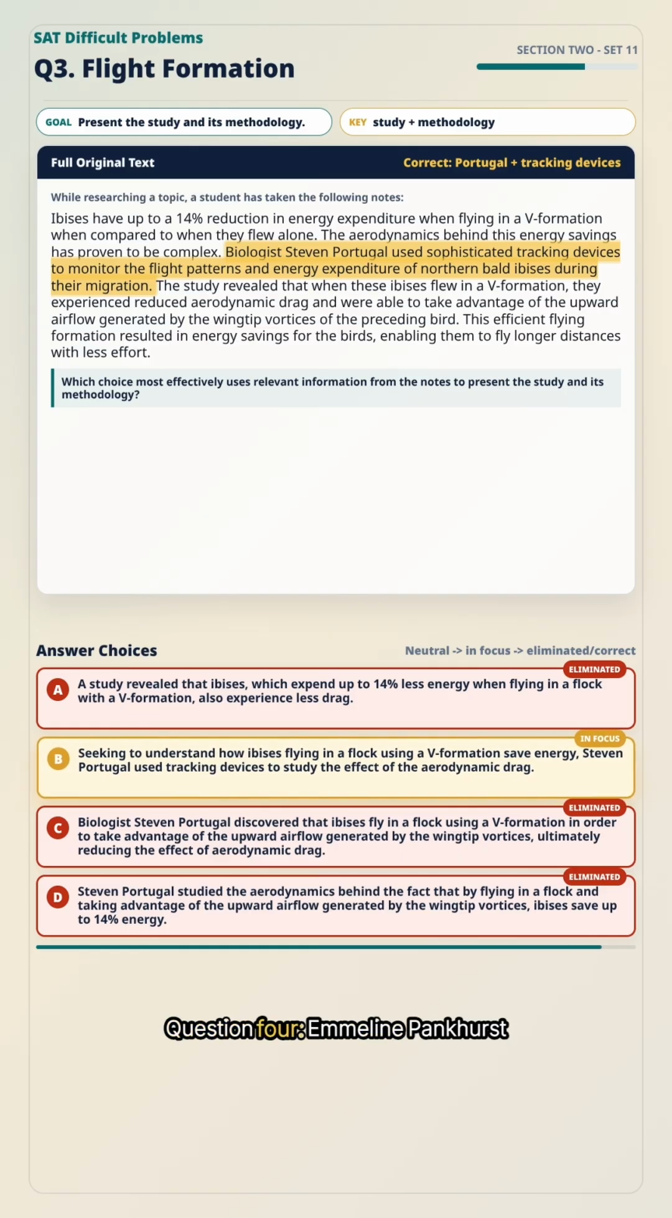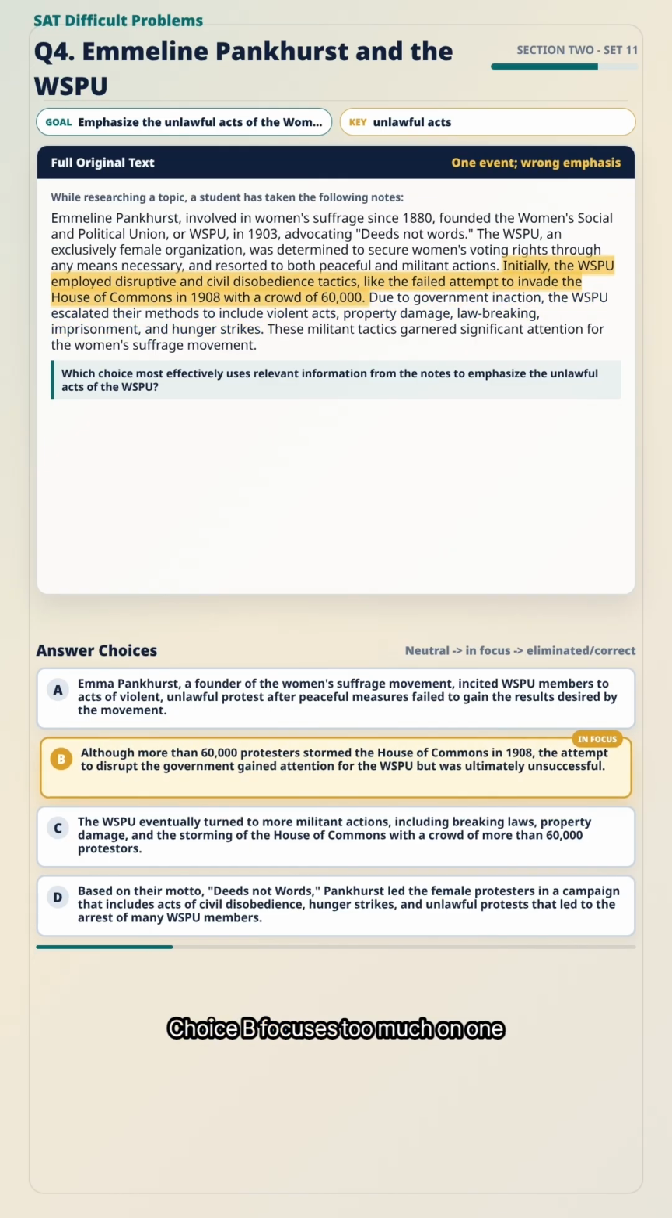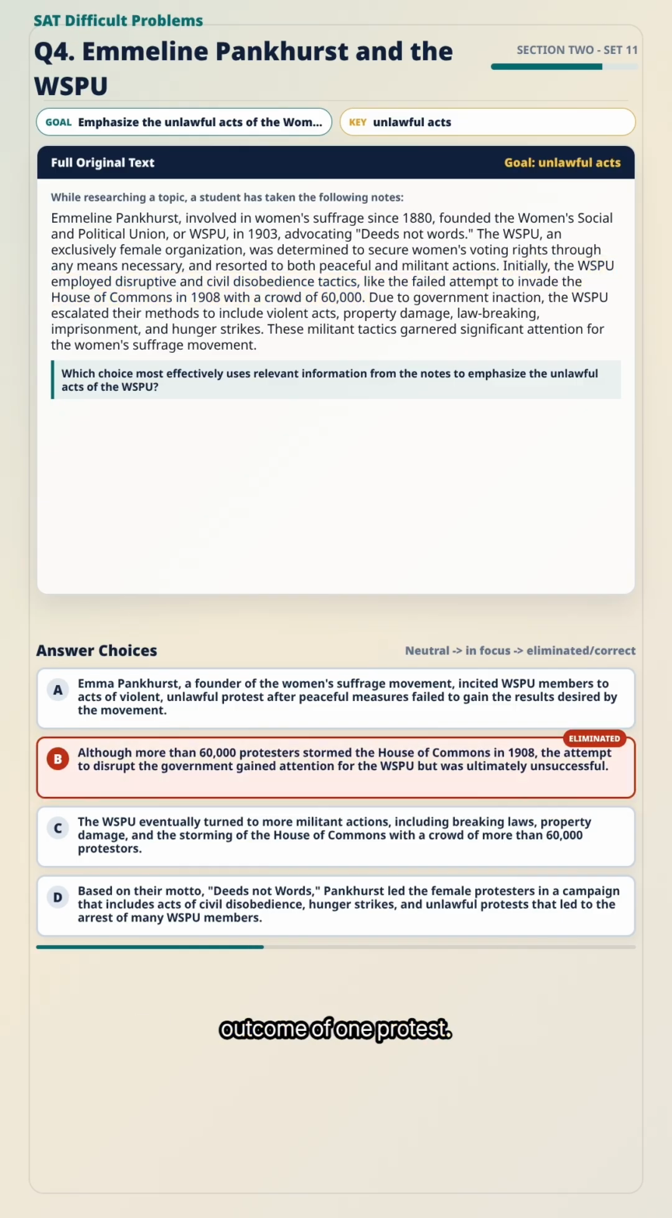Pause. Question 4. Emmeline Pankhurst and the WSPU. The goal is to emphasize the unlawful acts of the Women's Social and Political Union. The key phrase is unlawful acts. So the correct answer should foreground specific illegal or militant actions, not just general activism or the overall suffrage movement. Choice B focuses too much on one event, the attempted storming of the House of Commons. It also emphasizes that the attempt was unsuccessful, which is not the goal. The question wants unlawful acts, not the outcome of one protest.